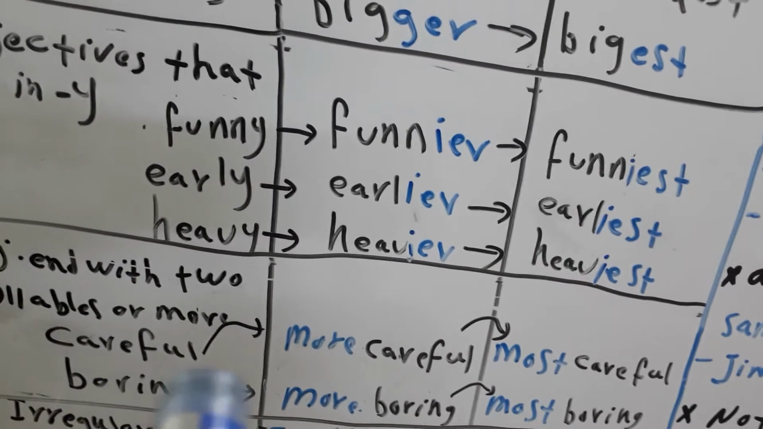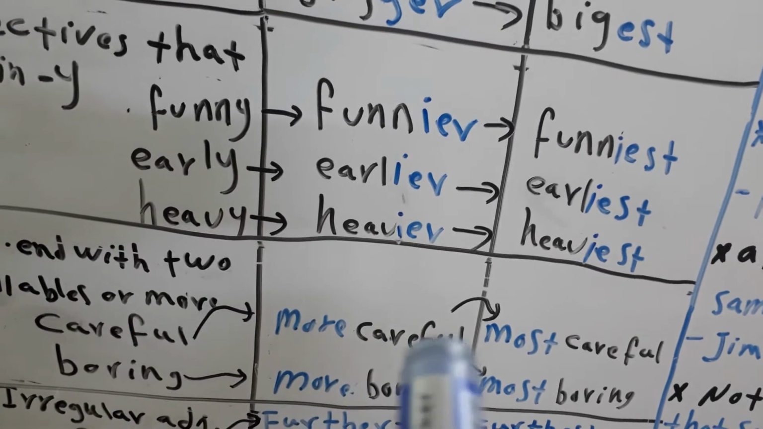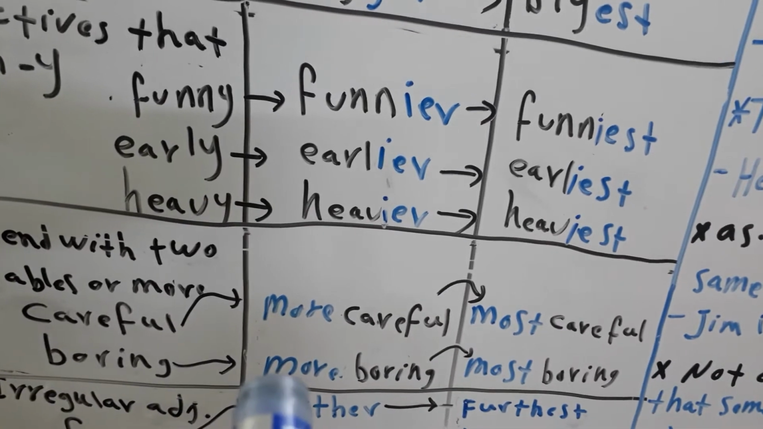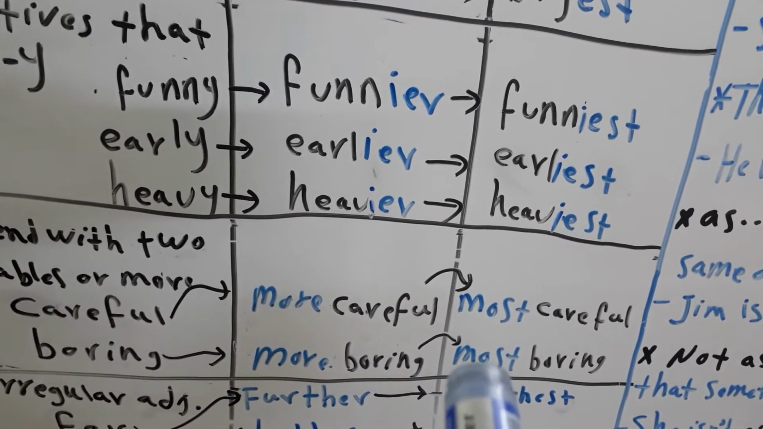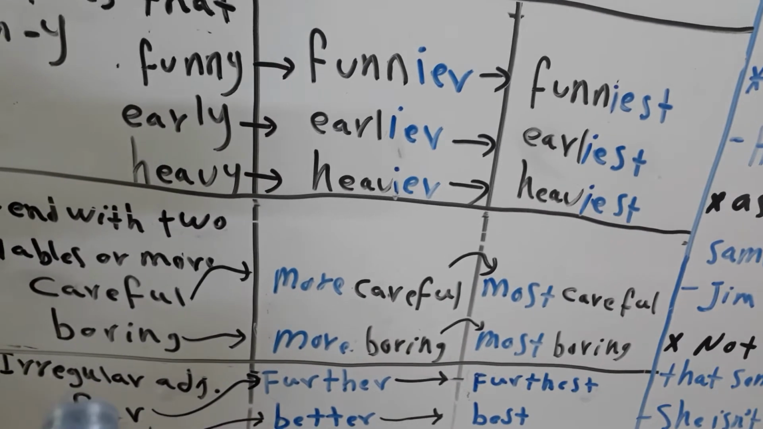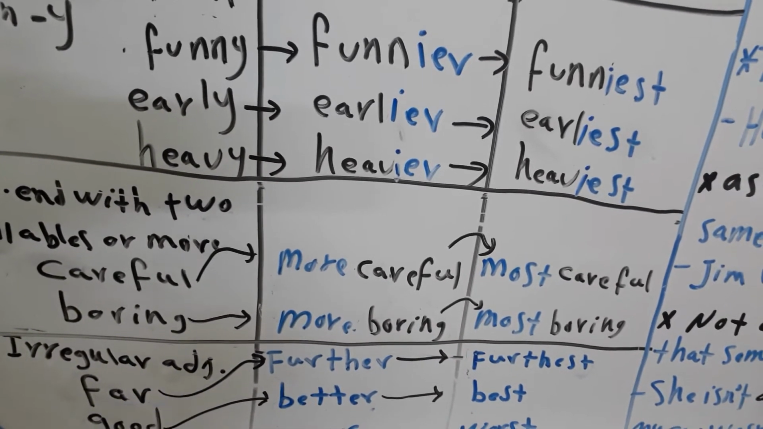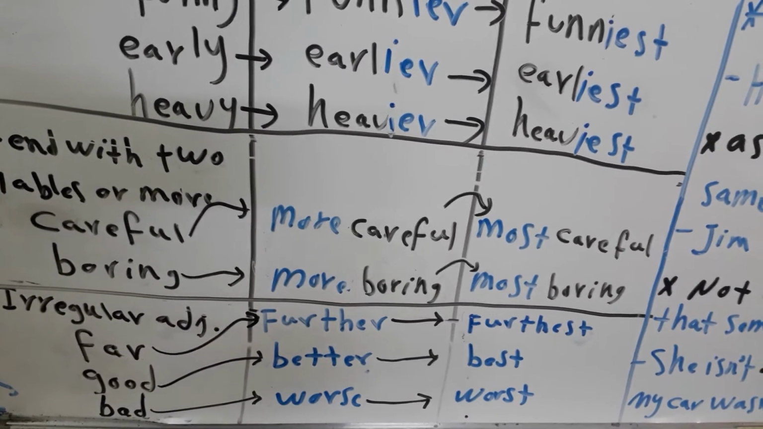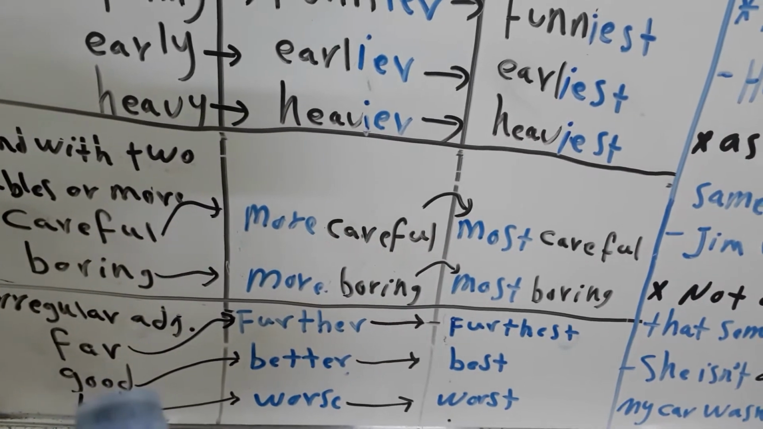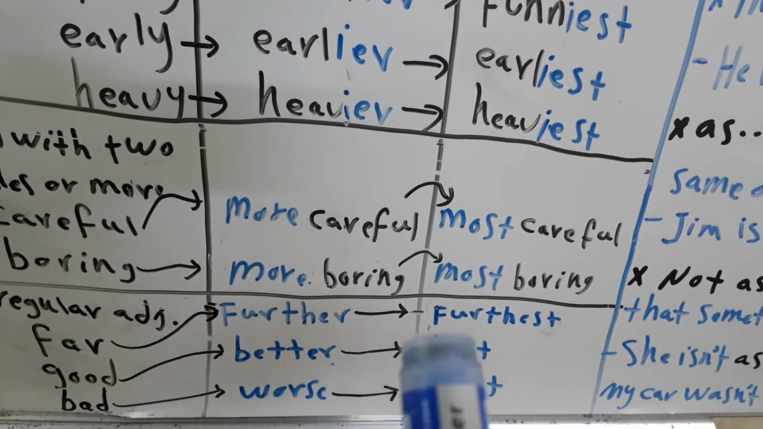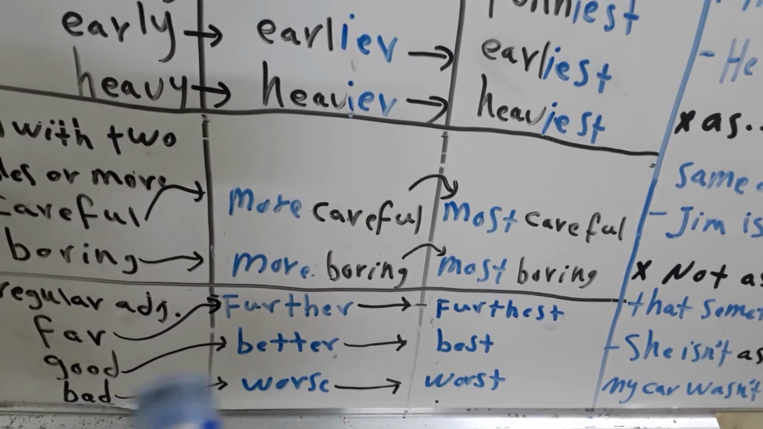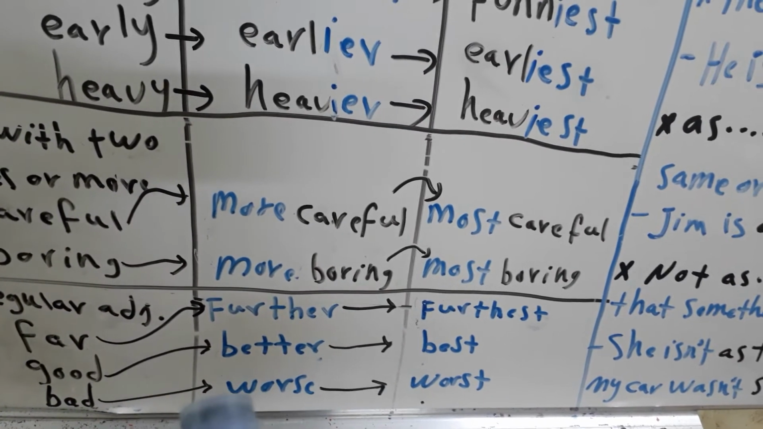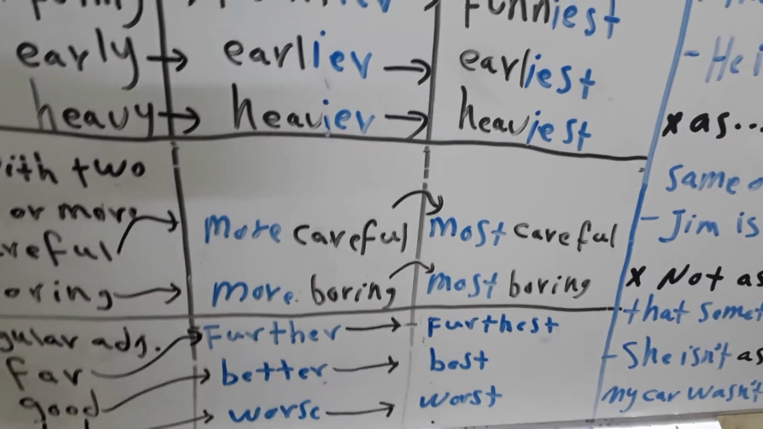For example, careful. In the comparative, more careful, but in the superlative we should say most careful. Boring. In the comparative, more boring. Superlative, most boring. With irregular adjectives, for example far, good, bad, and so on, we should use different forms. For example, far, farther in the comparative, farthest in the superlative. Good becomes better in the comparative and best in the superlative. Bad becomes worse, and worst in the superlative.